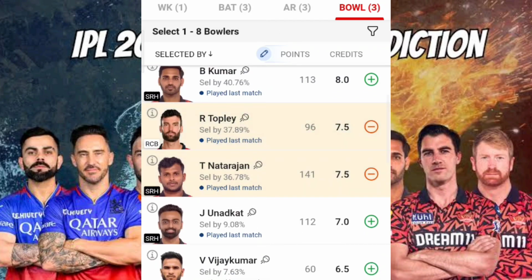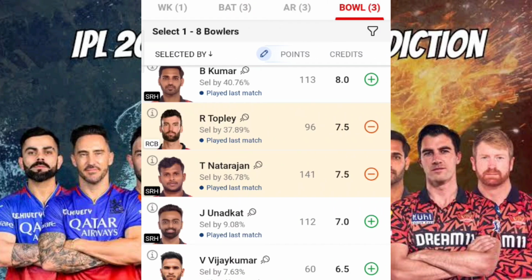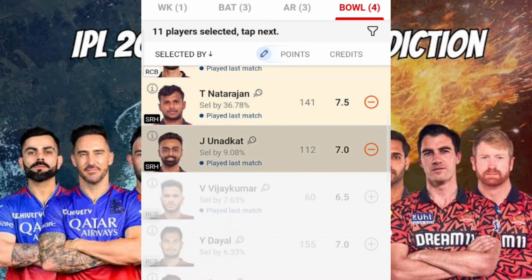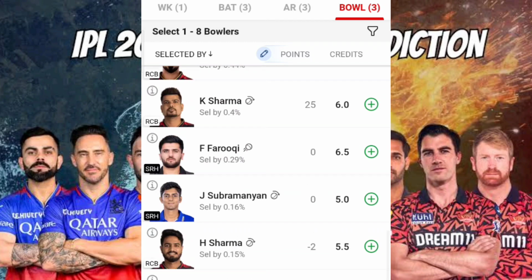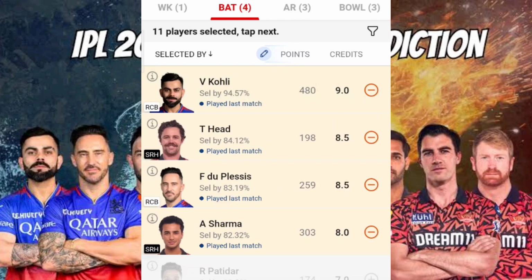And Rishi Toplis, there are chances that he will take the wicket of Travis Head as well as Abhishek Sharma, because both are lefties, and there are chances that he will get any 1 wicket among those two players. But let's discuss. As of now, I'm just including Rishi Toplis. And Tangras Natarajan, I don't think so. Chadi Unnatkat can be a very good crucial player to be included in this particular scenario. Any other players? Okay, I'm just leaving them out. So as of now, I'm giving this back to Vicky.